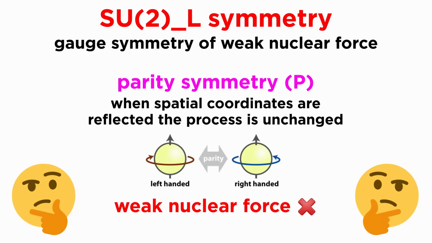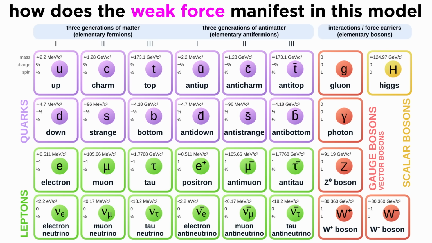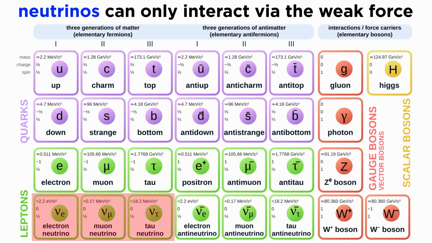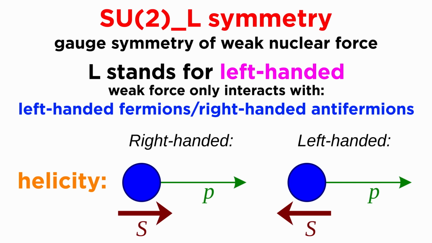Now that we understand the way that the weak force current can be used to do calculations while simultaneously implying the parity violation of the interaction, let's talk about one interesting way that this manifests in the standard model. We mentioned previously that neutrinos interact via the weak force. Interestingly, that is the only fundamental force that they interact with. This makes them the only particle in the standard model that interacts with just one. Furthermore, due to the V-A structure of the current, the weak force only interacts with left-handed fermions or right-handed antifermions, recalling that handedness refers to helicity.